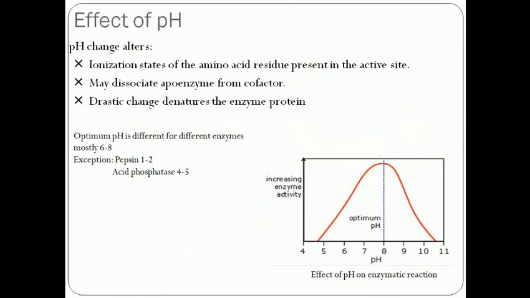Generally most enzymes are active at pH 7 to 8, but as we have discussed, pepsin is active at pH 2. This depends on the ionization states of the amino acid residues present in the active site. Why does pH affect the amino acids present at the active site?